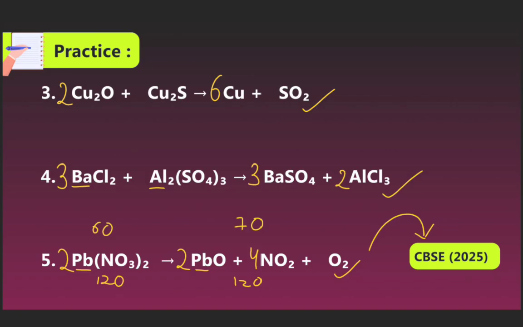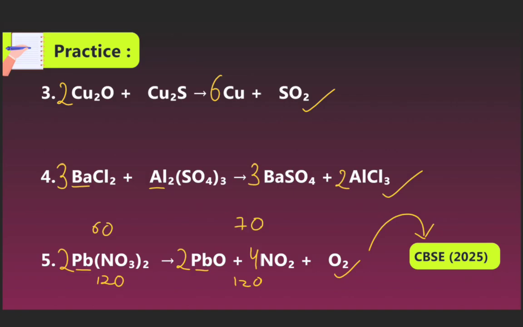Now we can see the barium will be 3 atoms on the left and 3 atoms on the right. Sulfate is also 3 atoms, and we can see on the right also 3 atoms. So now that is the balanced equation.